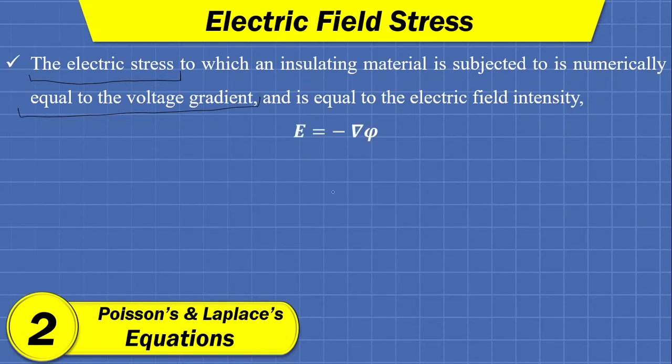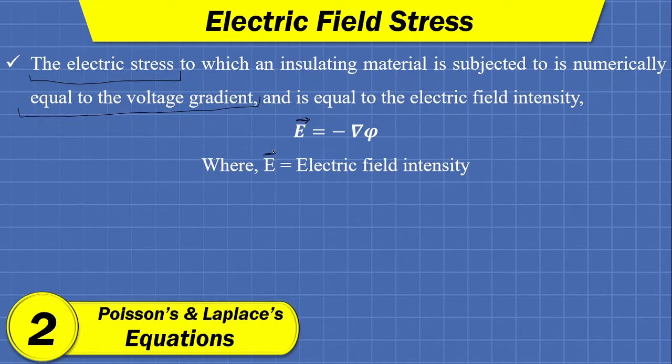So field intensity is nothing but the negative of the gradient of voltage. Here capital E represents the electric field intensity. Actually intensity is a vector quantity, so we must put a bar on it.